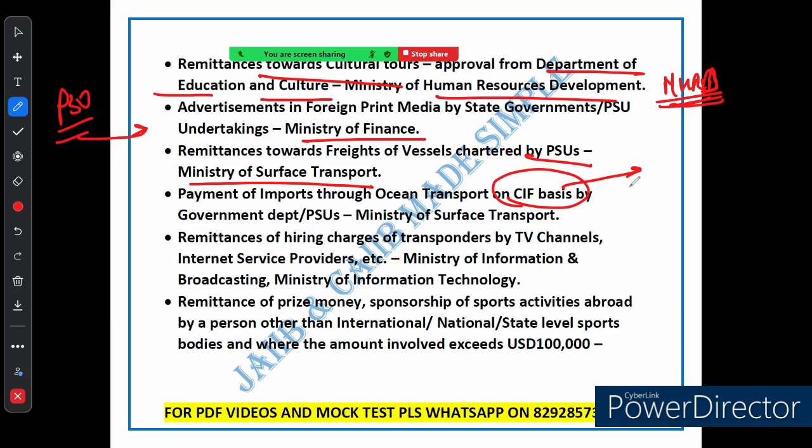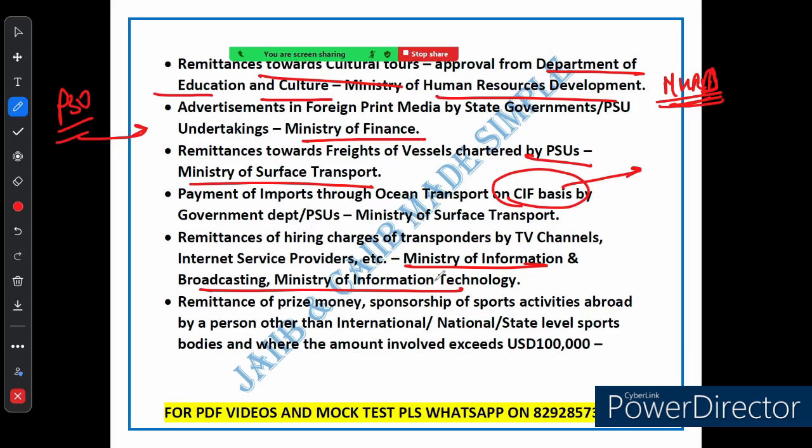Now let's talk about something more tech related. If a TV channel or internet service provider needs to send money abroad to pay for hiring a transponder, they need to get approval from the Ministry of Information and Broadcasting, or the Ministry of Information Technology. This ensures that the use of the transponder is aligned with the national policy on broadcasting and internet service.